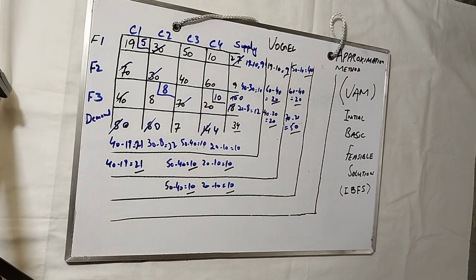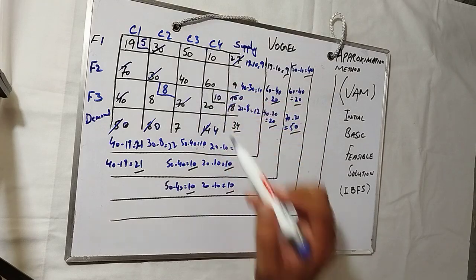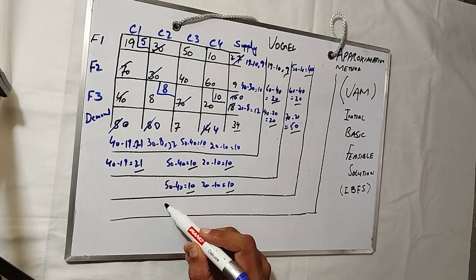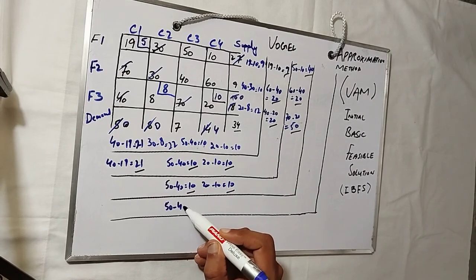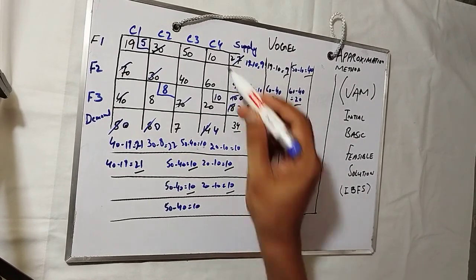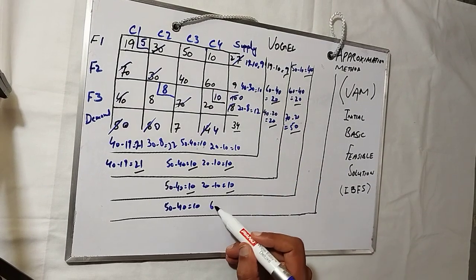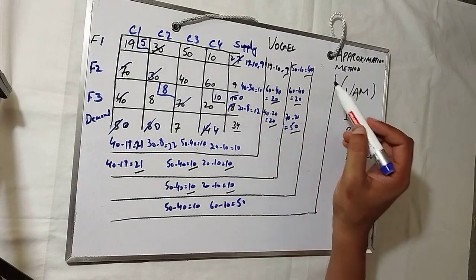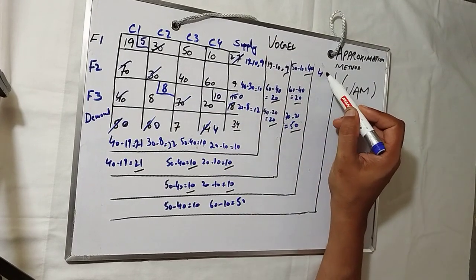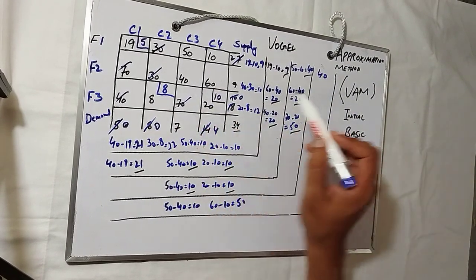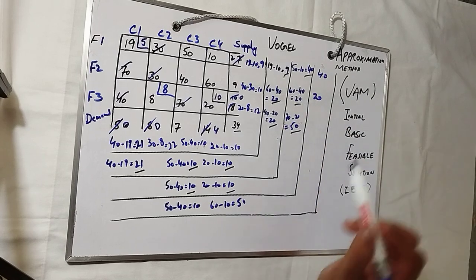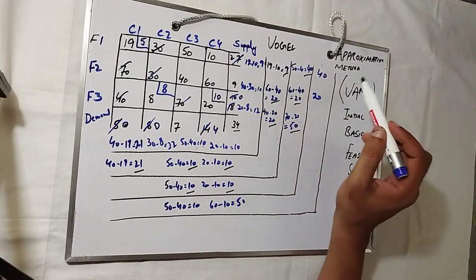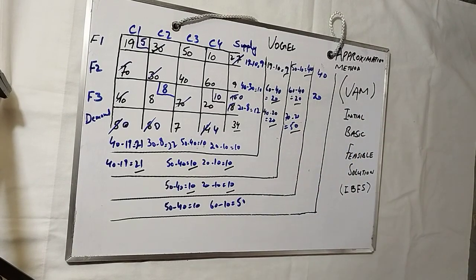50, 40, 10, 60. So we will take out the penalties for them. 50 minus 40 equals to 10. 60 minus 10 equals to 50. 50 minus 10 equals to 40. And 60 minus 40 is 20. So you see 50, 10, 20, 40. So 50 is the biggest penalty.